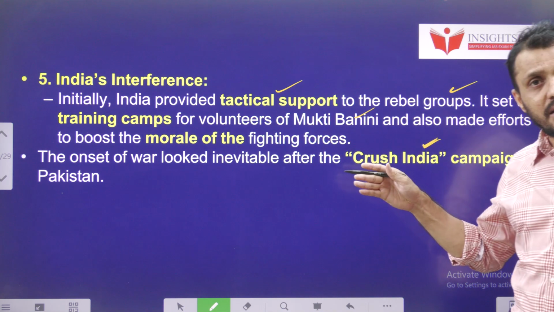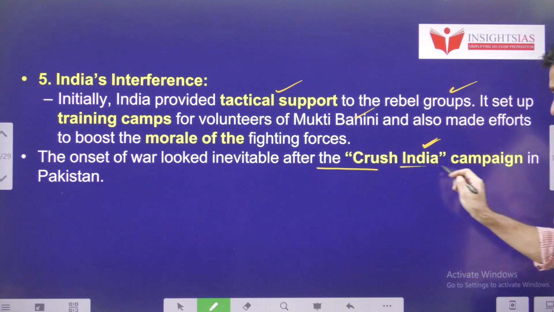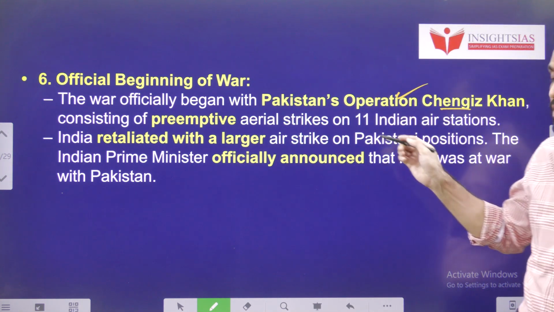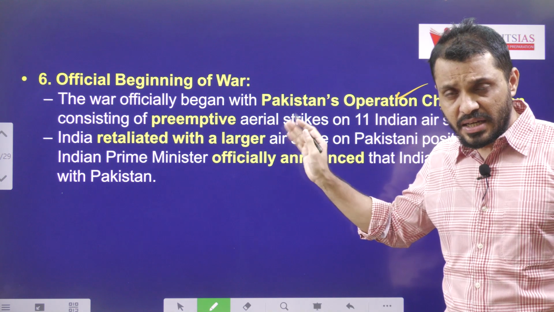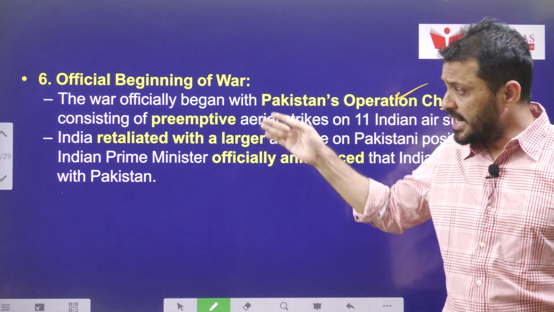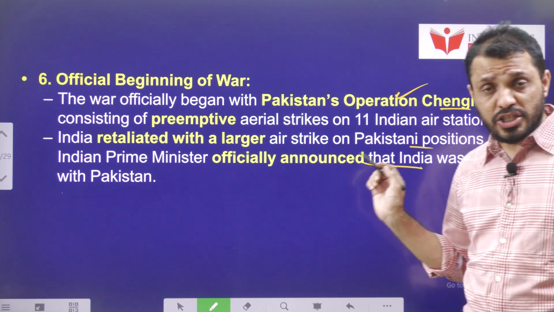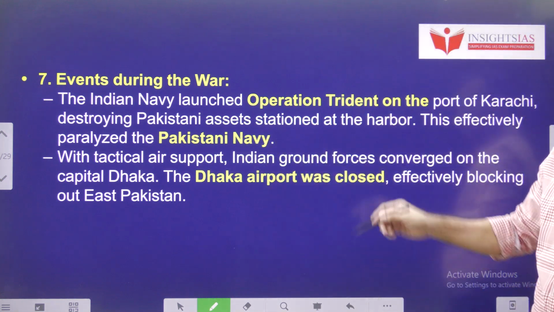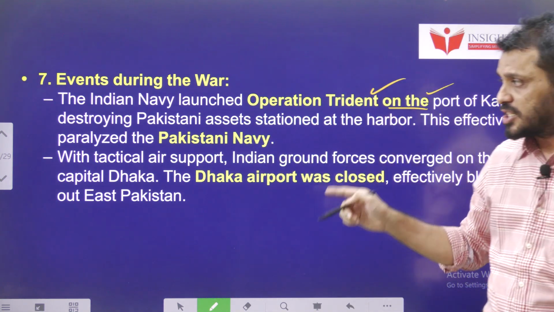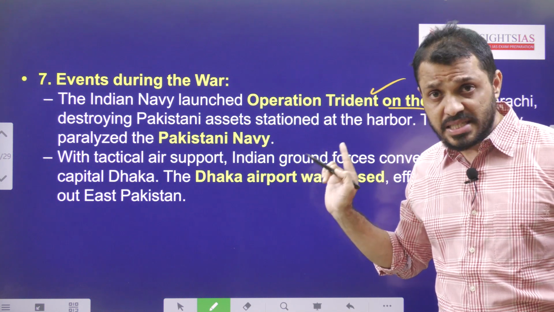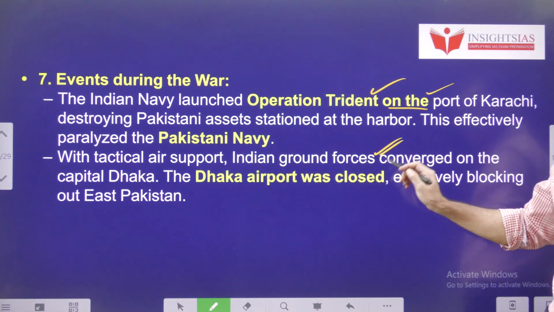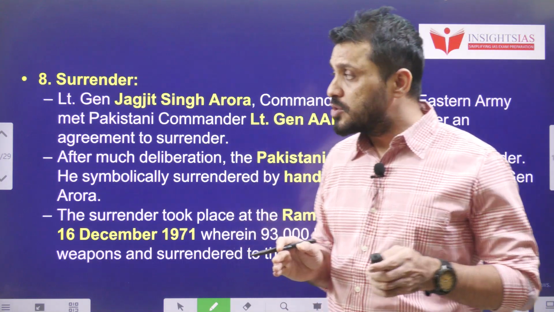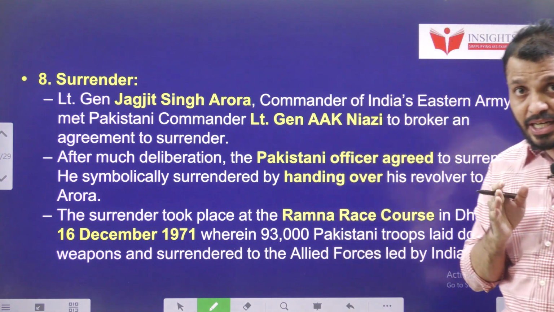Later, Pakistan went ahead with the Crush India campaign, as well as Operation Chengiz Khan, a preemptive strike. This kind of action resulted in India's involvement in the Bangladesh Liberation War. During this war, the Indian Navy launched Operation Trident on Karachi port, so that we nullified the Pakistani Navy, and we also reached and captured Dhaka, so that East Pakistan completely separated from West Pakistan. So these are the things related to this Bangladesh Liberation War.